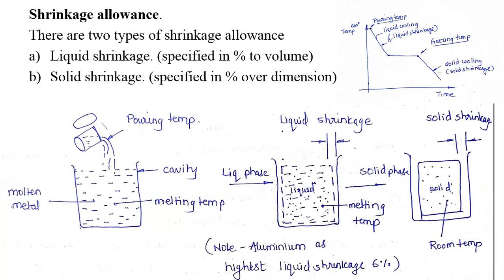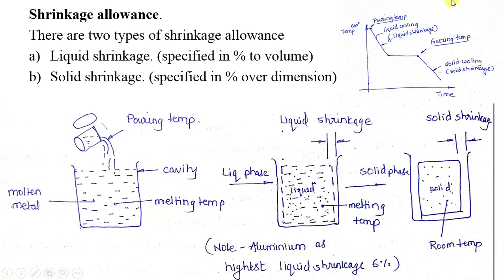This is due to heat transfer to the surroundings, and the gap generated between the metal and the sand wall is the shrinkage, which occurs due to the shrinkage of the molten metal.